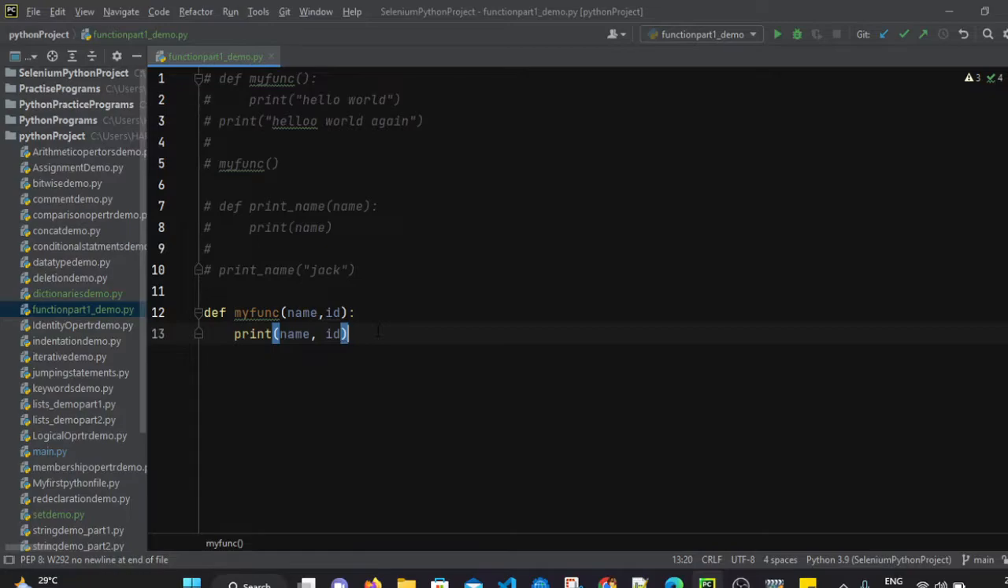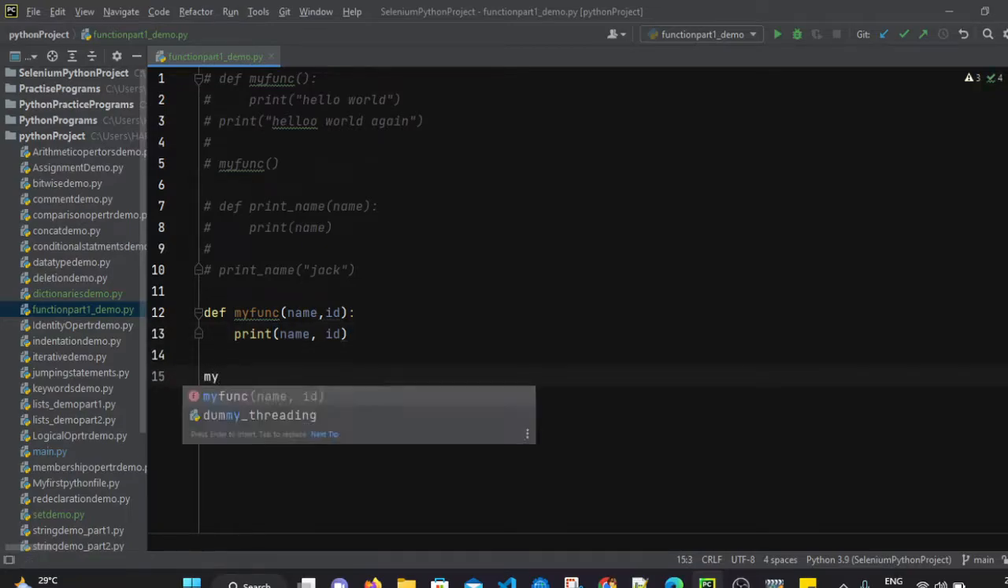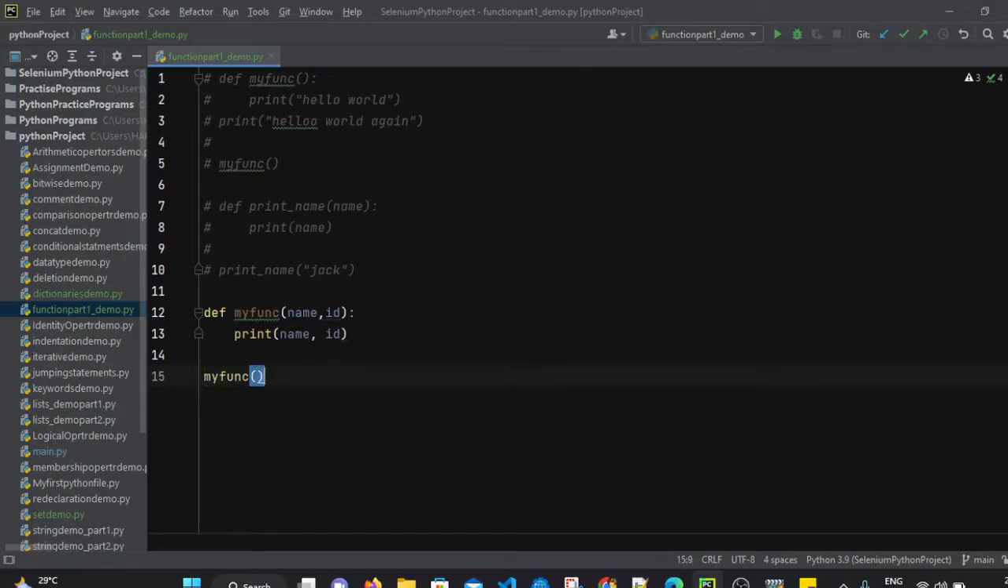Now what is the next step? We have to call that function, right? So whenever we are calling that function, let's say myfunc, inside the round brackets we have to pass two values now, for name as well as for id. So for name, let's pass jack, whereas for id let's pass 123.